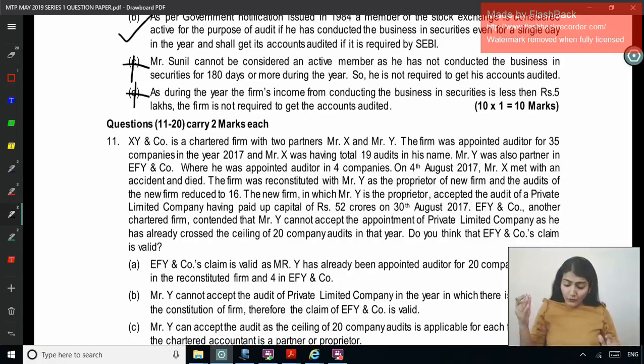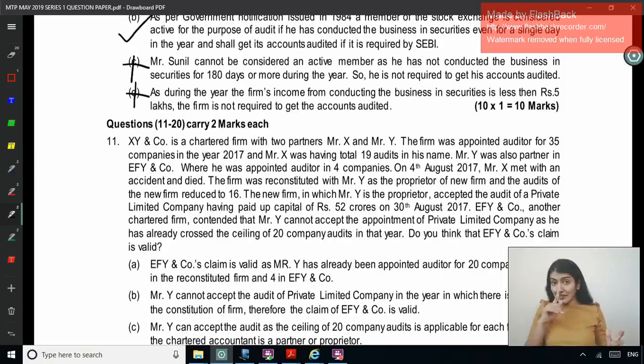Okay, now on 4th August, X met with an accident and died. The firm was reconstituted with Y as the proprietor of the new firm, and the audits of the new firm reduced to 16. So now only Y's audits remain. The new firm in which Y is the proprietor accepted the audit of a private limited company having paid up capital of 52 crore on 30th August.